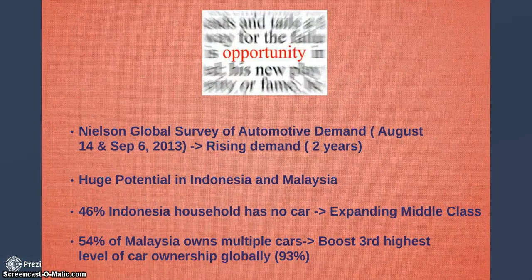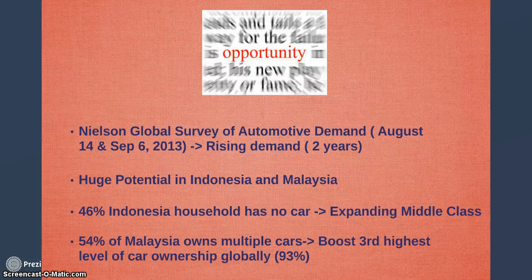Talking about weakness, I don't want to talk about the bad things for so long. I'll talk about their opportunities based on Nielsen Global Survey of Automotive Demand, August 14 and September 6, 2013. There's a rising demand for automotive, as in using of cars. There's a huge potential in Indonesia and Malaysia, and guess what? Jardine Cycle Carriage Limited targets their business in Southeast Asia, with business operating in Singapore, Malaysia, Myanmar, Indonesia, and Vietnam. So wow, it covers Indonesia and Malaysia too. Hence, it will have a great prospect for Jardine Cycle Carriage in the upcoming years. Why? 46% of Indonesian households have no car, and they have an expanding middle class. And 54% of Malaysians own multiple cars, and they boast the third highest level of car ownership globally, 93%.